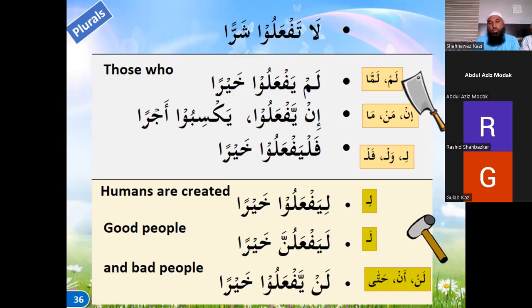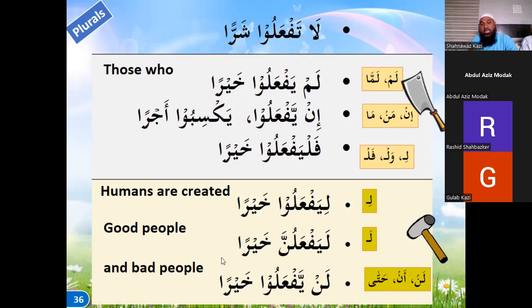Right? So just remember that the hammers are li, la, lan, an, hatta, and Allah. And the choppers are lam, lamma, in, man, ma, li, wal, fal. So just write these, and then only you'll be able to remember them well. Otherwise, you get confused whether the li is going to give a dhamma or a fatha, and lam ta'kid is going to do what. So just keep writing it and see the examples that are coming in the Quran. After li, what is coming? After la, what is coming?